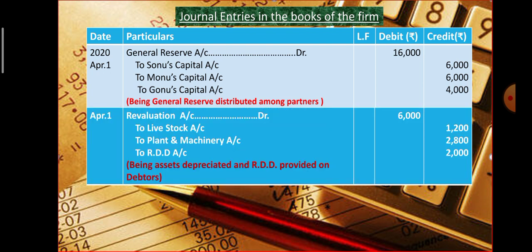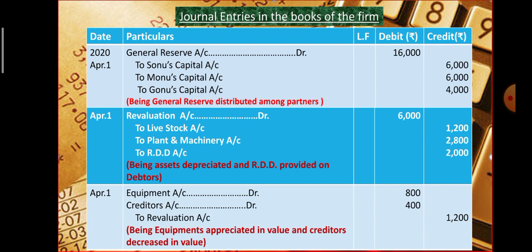Next journal entry: revaluation account debit 6,000, to livestock account 1,200, to plant and machinery account 2,800, to RDD account 2,000, being assets depreciated and RDD provided on debtors. If the firm incurs losses or there is a decrease in the value of assets, then these entries are to be taken to the debit side of the revaluation account.